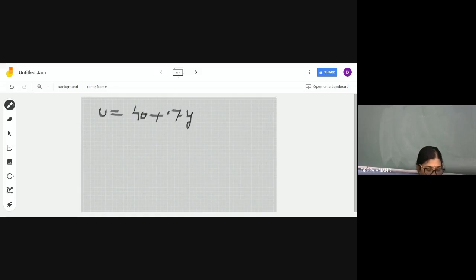Calculate the saving at the income level of 2,200 crore. So what do you have to calculate? You have to calculate the saving, only 1 minute for answering, at the income level of 2,200 crore.